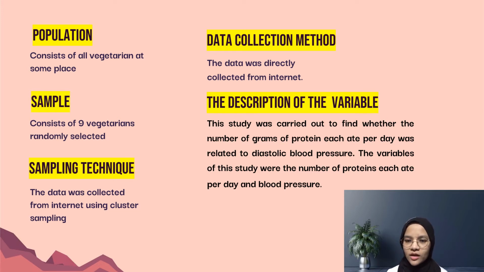Last but not least, the description of the variables. This study was carried out to find whether the number of grams of protein each person ate per day was related to blood pressure. The variables of this study were the number of grams of protein eaten per day and blood pressure. Both variables were quantitative continuous.